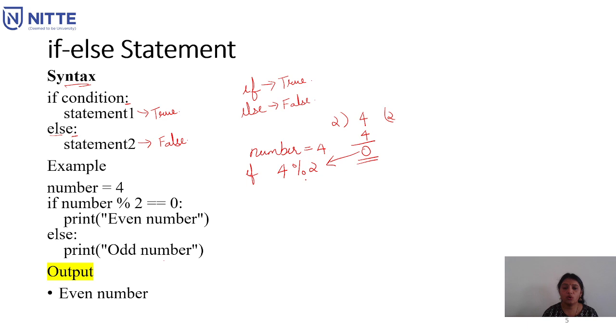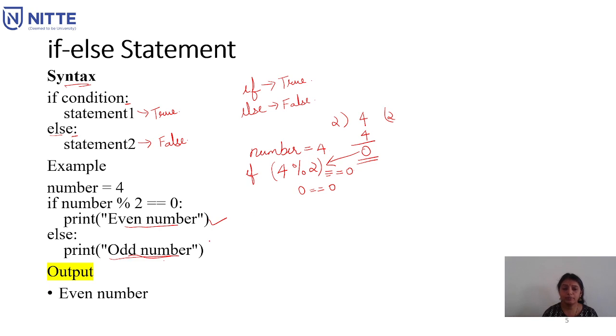So if 4 mod 2 equals 0, if both sides are matching with 0, then you have to print the true statement. What is a true statement? Even number. If the remainder is any other number rather than 0, then you will be executing a false statement, which is called odd number.